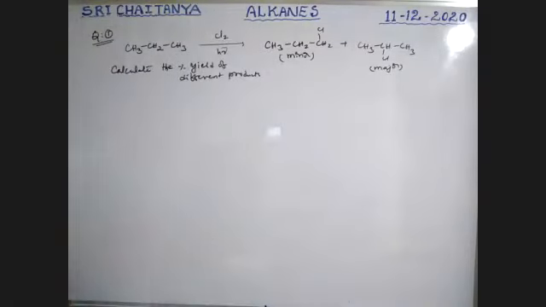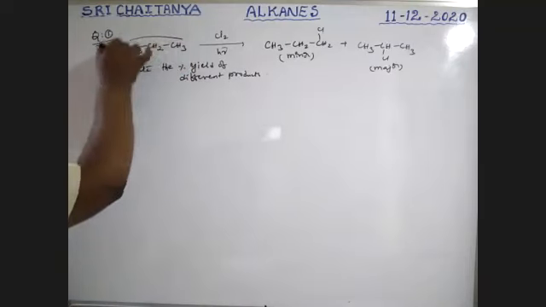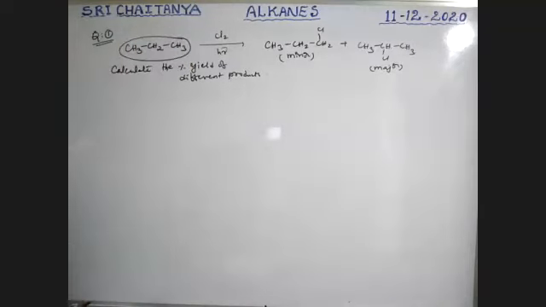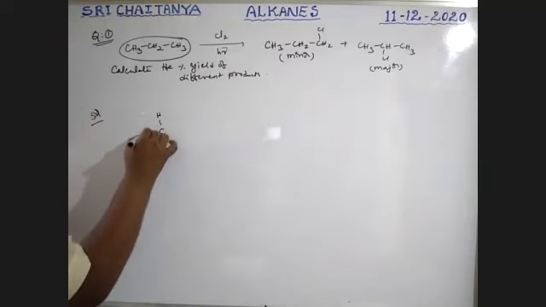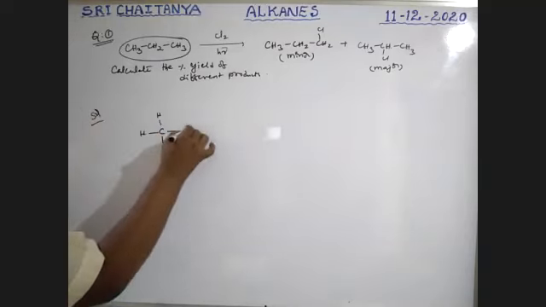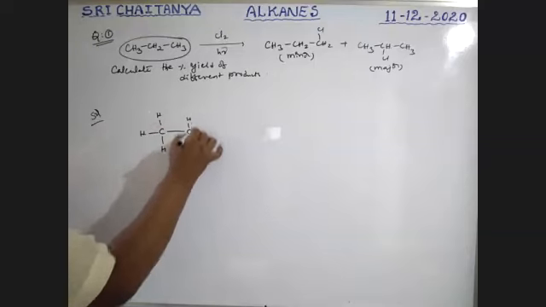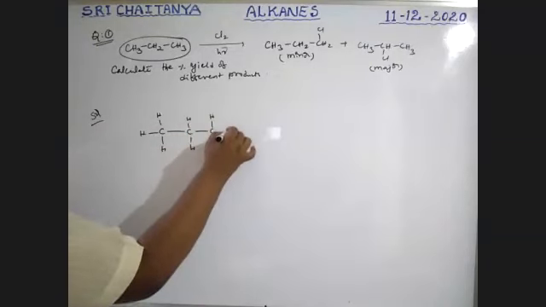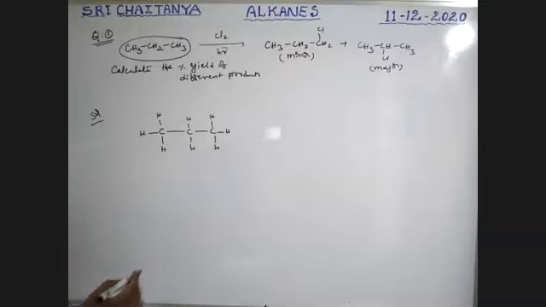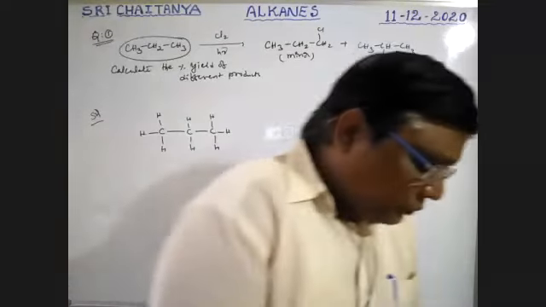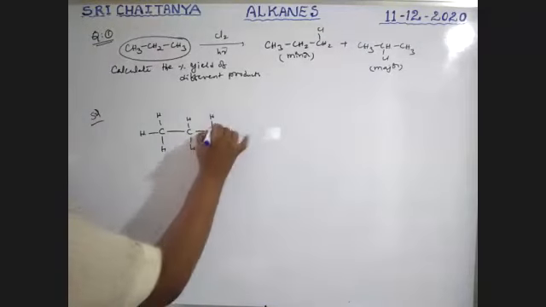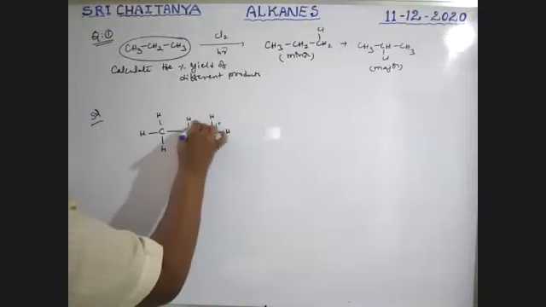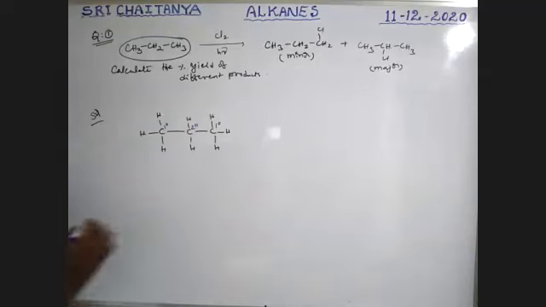This is the given reactant, boys. First of all, take CH3CH2CH3. This is a primary carbon, this is a secondary carbon, this is a primary carbon.